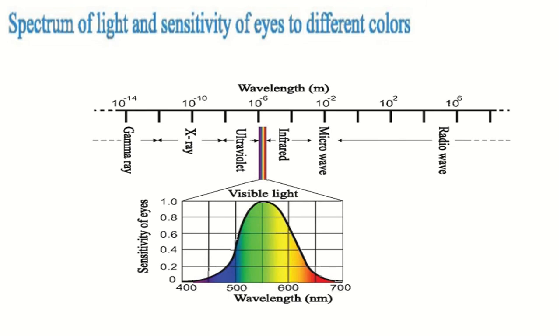So, from the previous slide, you came to know about the nature of light and different properties of light. Now I will explain the spectrum of light and the sensitivity of eyes to different colors. Spectrum.